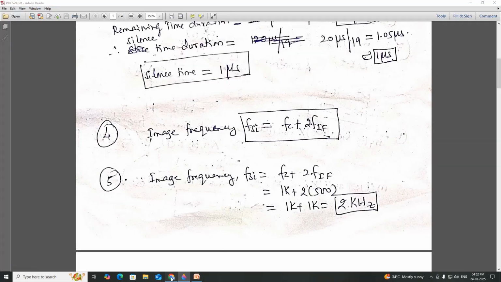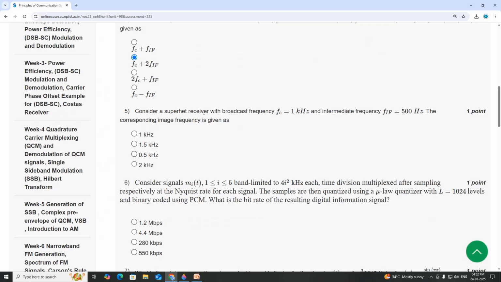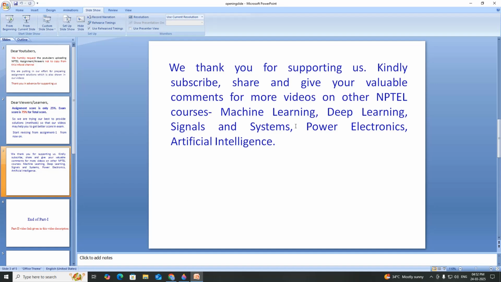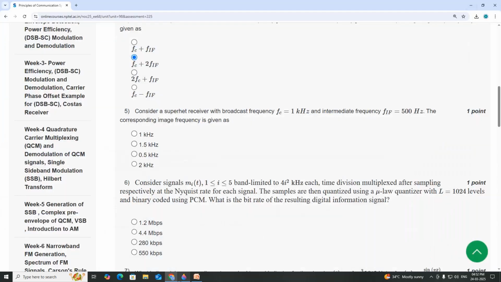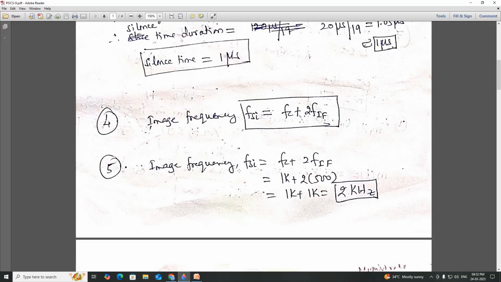Fifth one. Consider a superheterodyne receiver with the broadcast frequency FC equal to 1 kHz and intermediate frequency 500 Hz. The corresponding image frequency is given as. So image frequency definition as given in problem 4 is Fsi equal to Fc plus 2Fi. Fc they have given 1 kHz and Fi they have given as 500. So this is equal to 1K plus 1K, 2K.